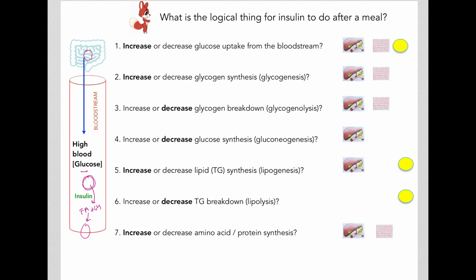So it makes sense that insulin would decrease triglyceride breakdown, or lipolysis, especially in the adipocytes. Now remember, adipocytes store triglycerides. The liver does not. The liver makes triglycerides like adipocytes, but it does not store them.